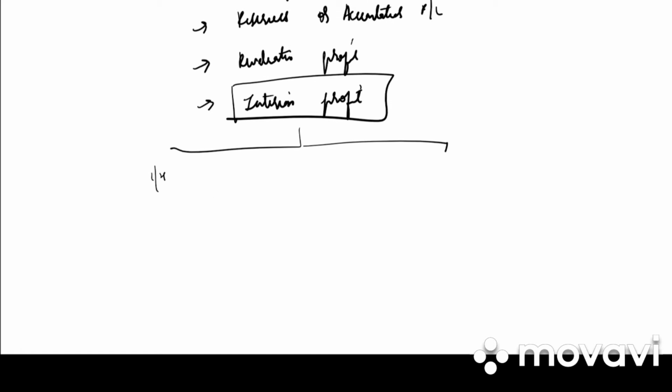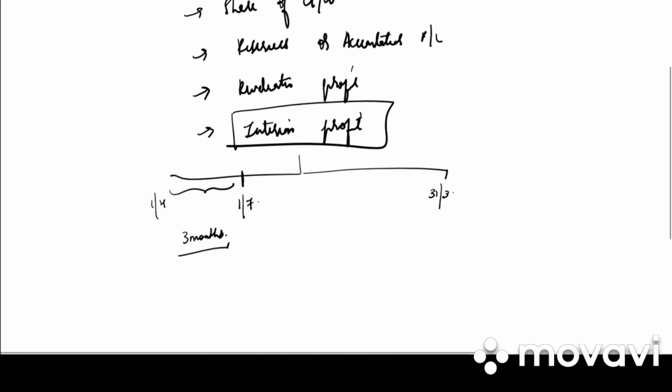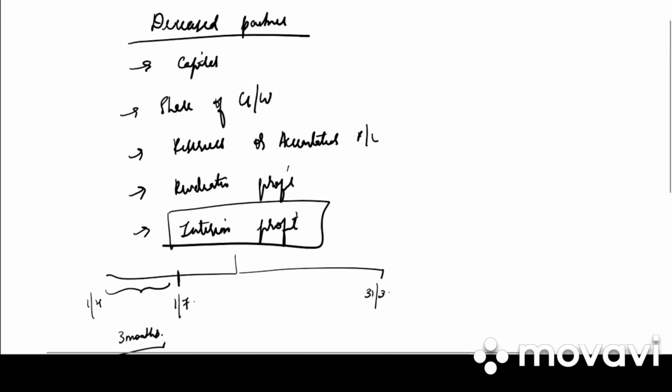So when does a book start every year? It starts on 1st April. And when does it end? It ends on 31st March. Say the partner dies on 1st July. If the partner has died on 1st July, he has earned a profit for 3 months. So he has a right to this profit. So this is known as interim profit. So the profit earned by a partner till the date of his death is known as interim profit.